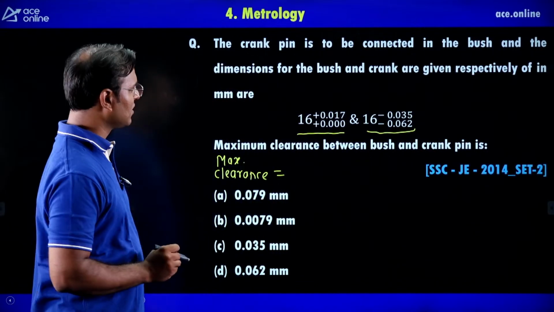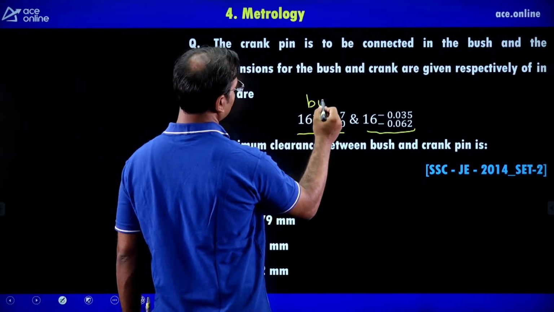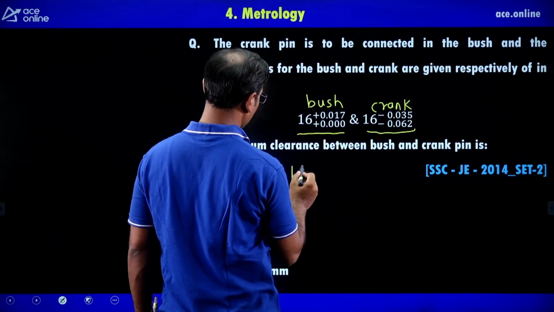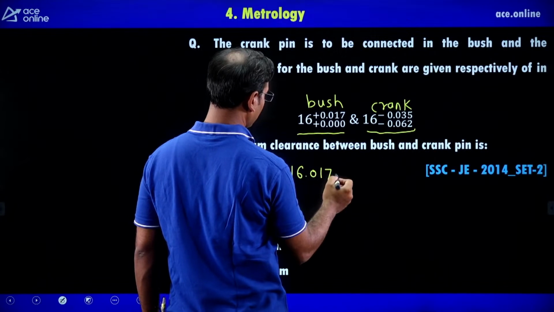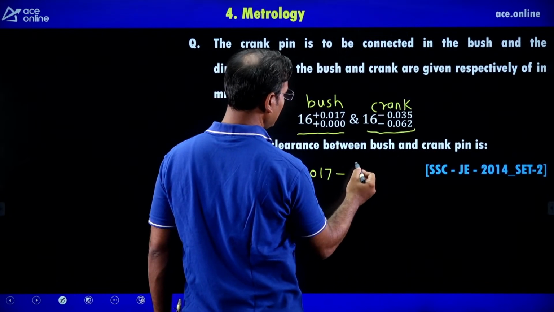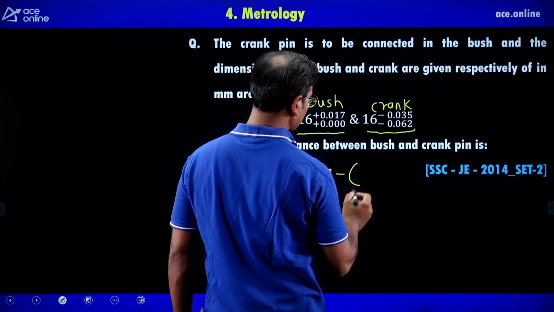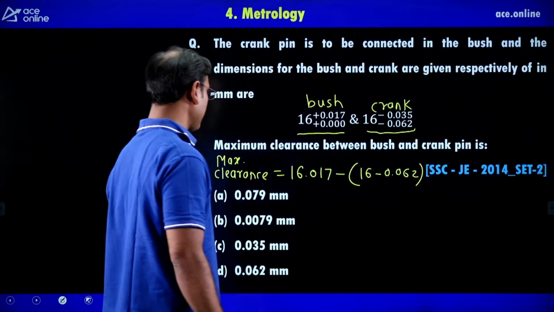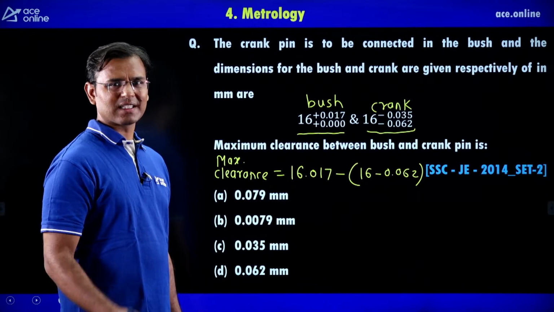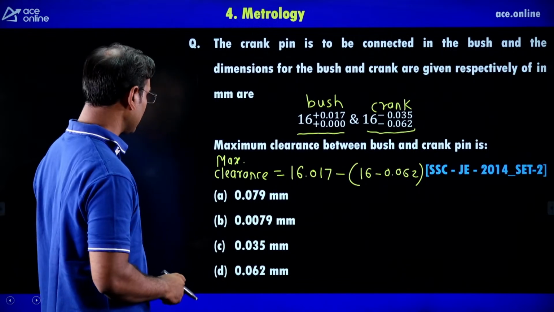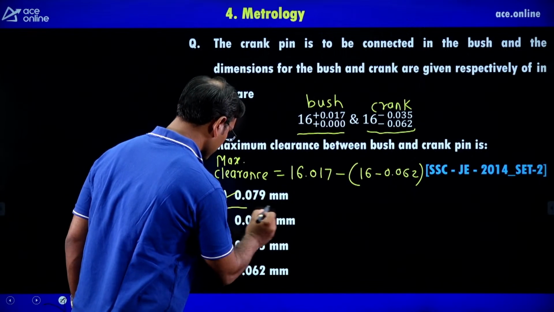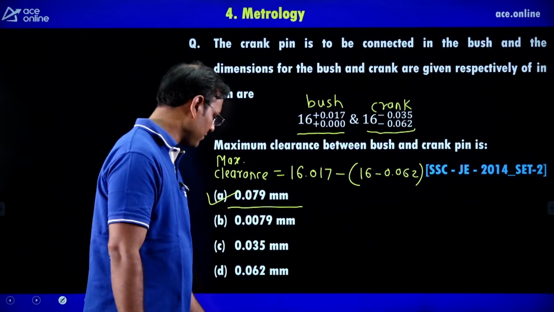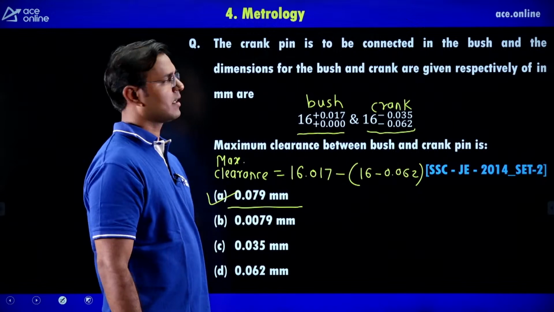We take the maximum limit on the bush. This is for the bush, and this is for the crank. The maximum limit on the bush is 16.017, minus the minimum limit. Here the minimum limit is 16 minus 0.062. Then we get the maximum clearance, which means the maximum difference between them. If you calculate, you will get the correct option as option A, 0.079 millimeter. Very easy. If you learn metrology, you can very easily give the answer.